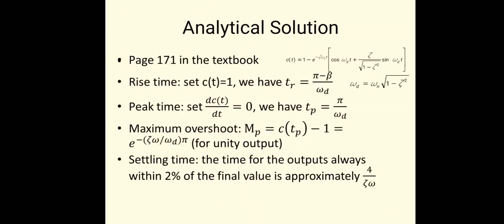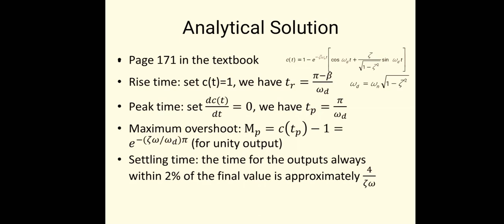Here we have the formulas: rise time is equal to pi minus beta upon omega d, and the peak time is pi upon omega d. Beta is the angle. How is the angle calculated? Again with the help of zeta and omega n, the angle will be calculated. Omega d, the damping frequency, depends upon zeta and omega n. It is omega n into under root 1 minus zeta square. We can find out the damping frequency.